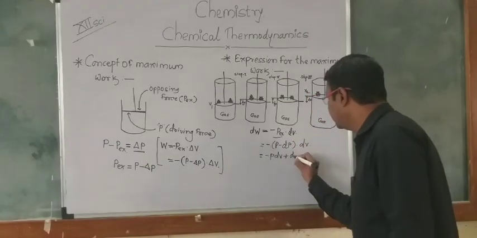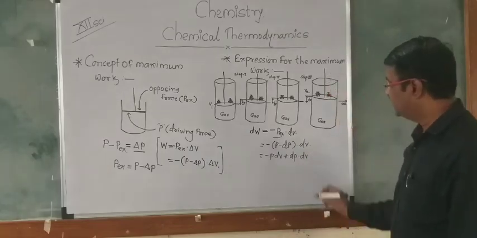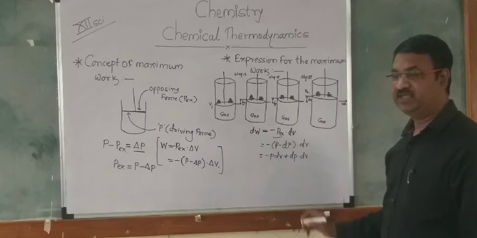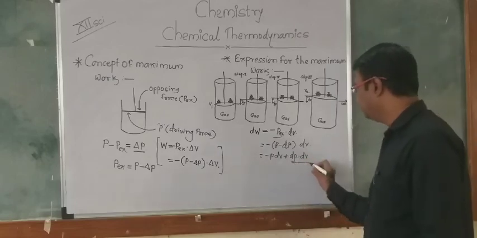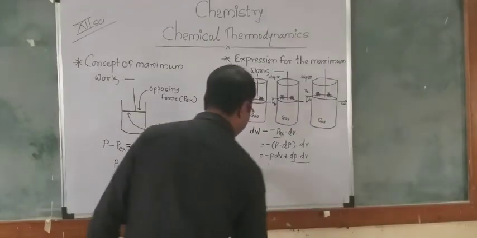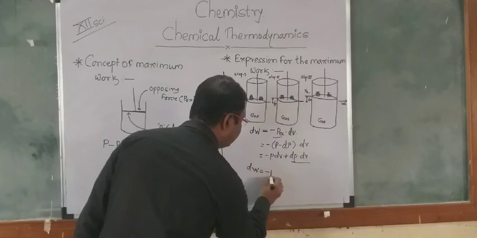So we can write dP into dV. But in this case, dP and dV, the small pressure and the small volume, will be neglected, and so the equation becomes dW is equal to minus P into dV.